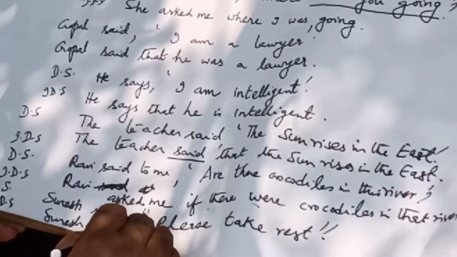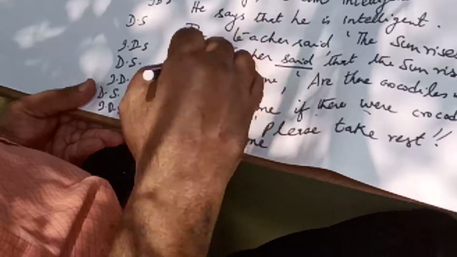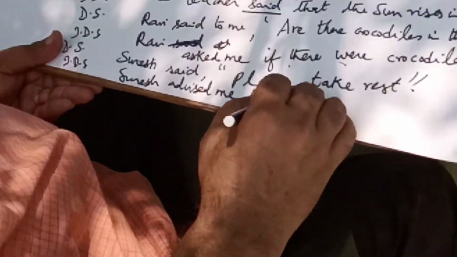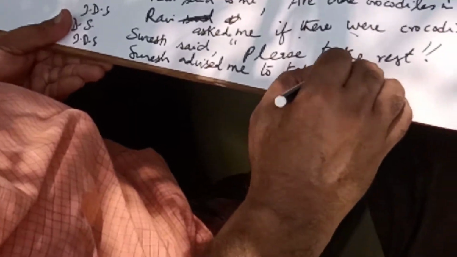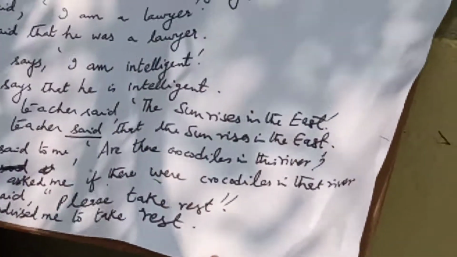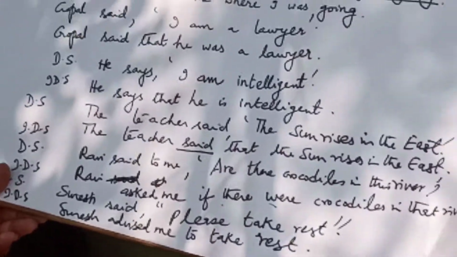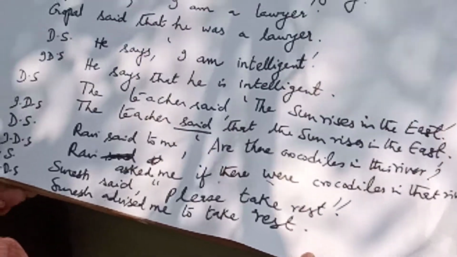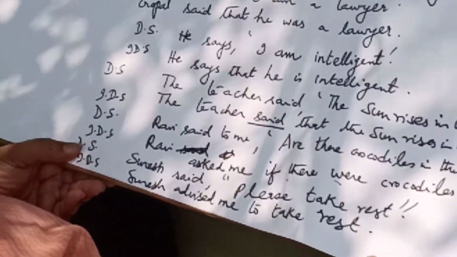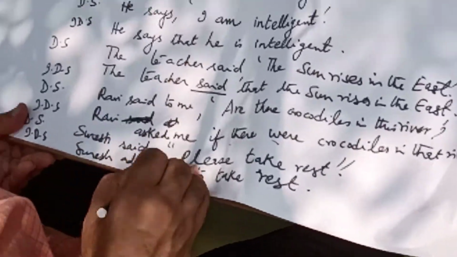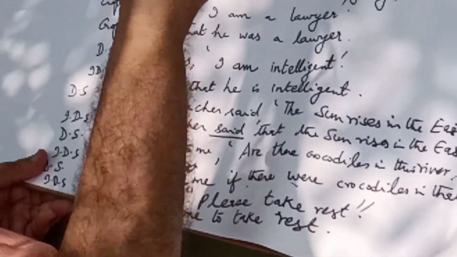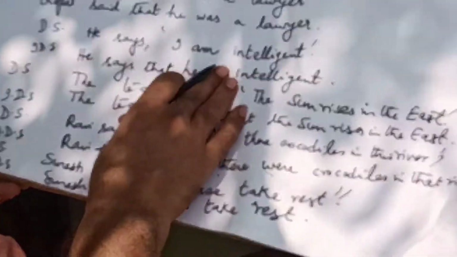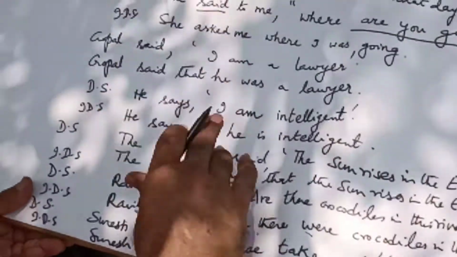Suresh advised me, because the subject is understood, Suresh advised me to take rest. It is an imperative sentence, and we can use the word advised instead of said. So this sentence in the indirect speech is, Suresh advised me to take rest. Similarly, the doctor said to me, please take rest. The doctor advised me to take rest.